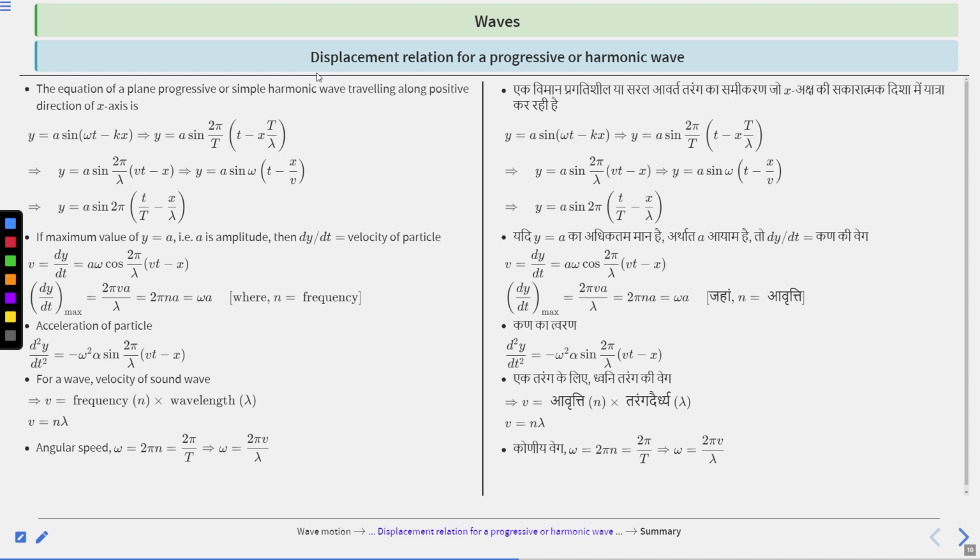Next is displacement relation for a progressive or harmonic wave. The equation of a plane progressive or simple harmonic wave traveling along the positive direction of the x-axis is y equal to a sin(ωt − kx). So y equal to a sin 2π(t/T − x/λ), where v equal to λ/T. Clear?